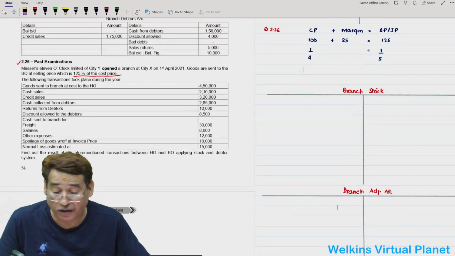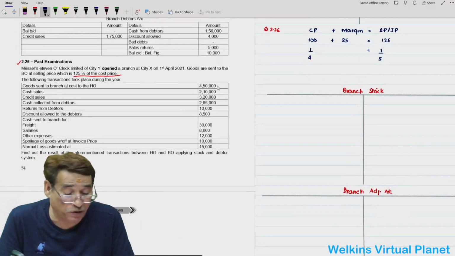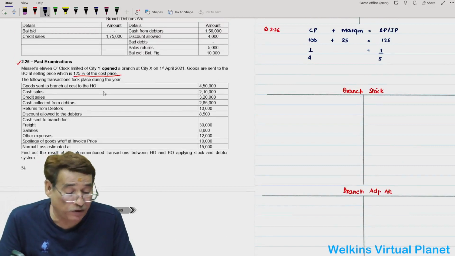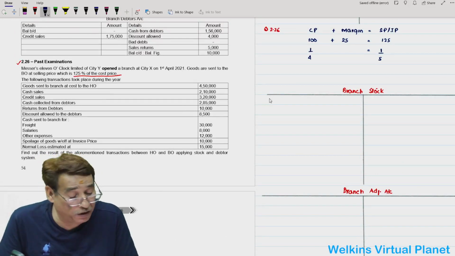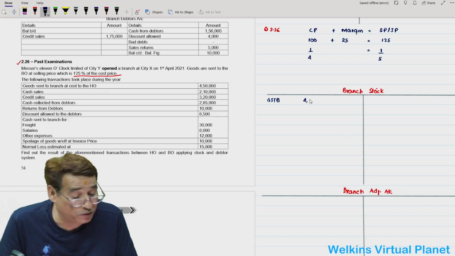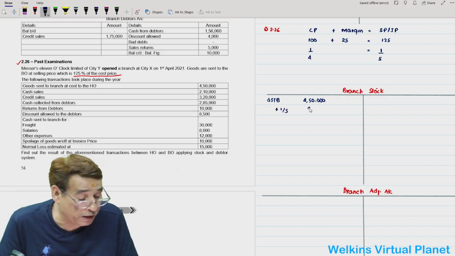You can easily manage it. Goods sent to branch at cost is given to you, so you will write here goods sent to branch, and it is a newly opened branch, so no question of opening stock. So 4,50,000, this is at cost, and you will compute 1/5, which will be 90,000.